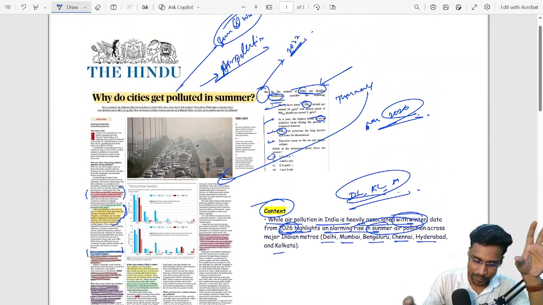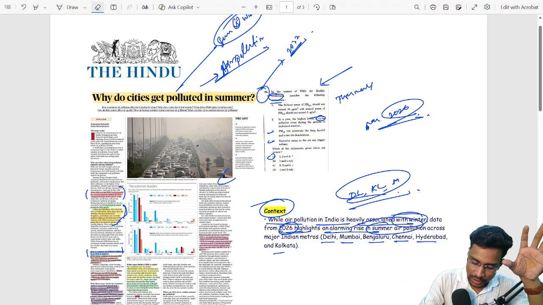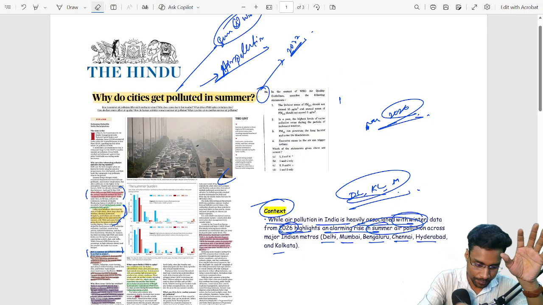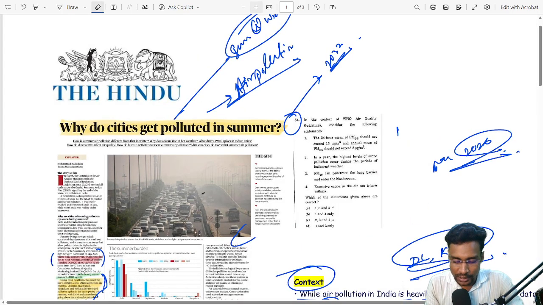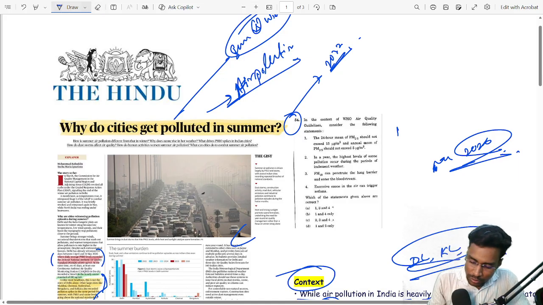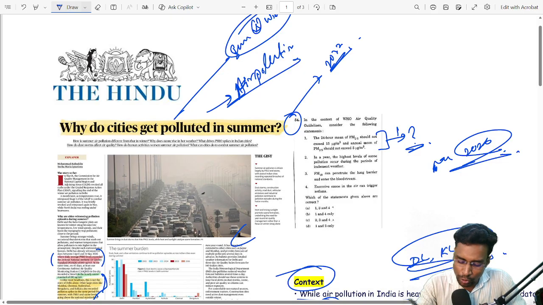Now coming to the previous year question. Let's read the question at first. In the context of WHO air quality guidelines, consider the following statements. The 24-hour mean of PM2.5 should not exceed 15 micrograms per meter cube, and annual mean of PM2.5 should not exceed 5 micrograms per meter cube. I do not know whether this statement is right or wrong, so I put it in question mark क्योंकि यहाँ पे बहुत सारे डेटा हैं।